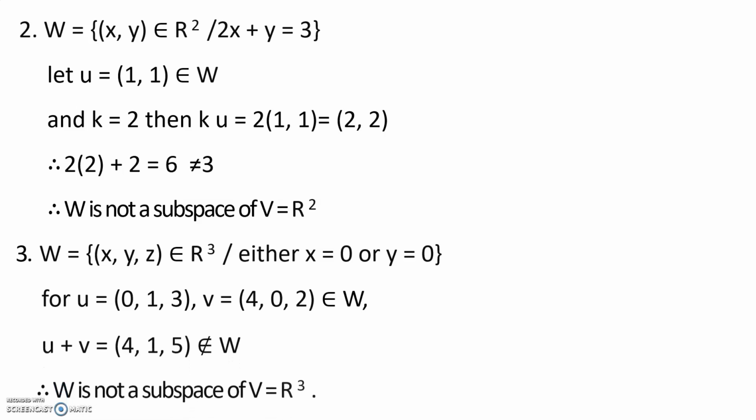If we add these two elements, then we get u plus v is equal to (4, 1, 5). But this element u plus v does not satisfy the condition either x coordinate is equal to 0 or y coordinate is equal to 0, and hence u plus v does not belong to W. Therefore, W is not a subspace of V, which is equal to R cube.